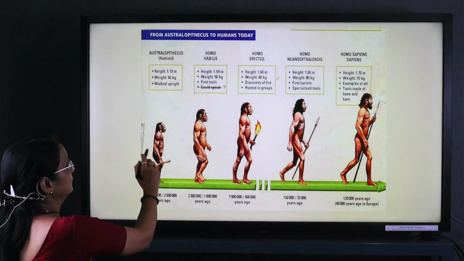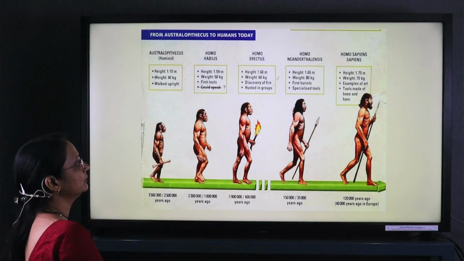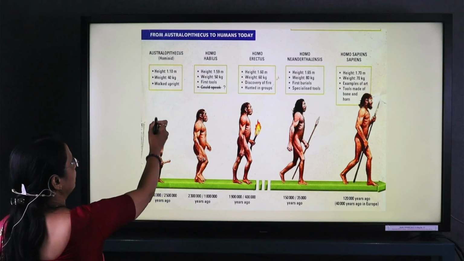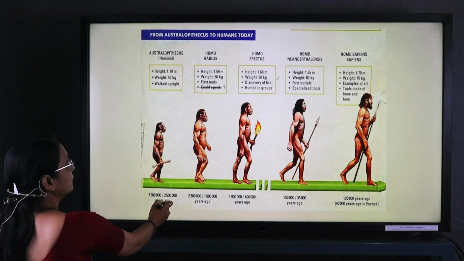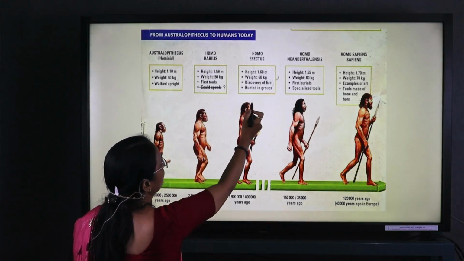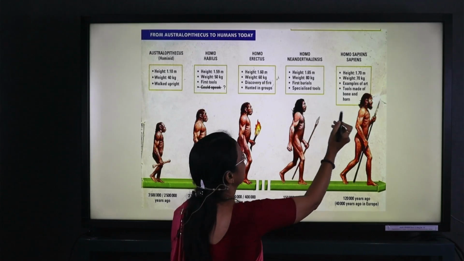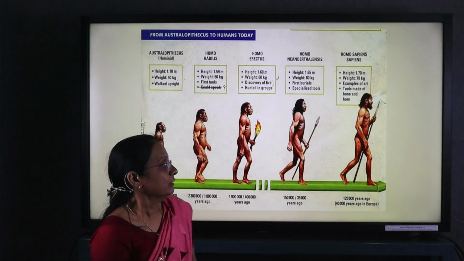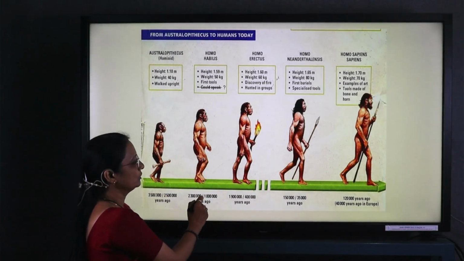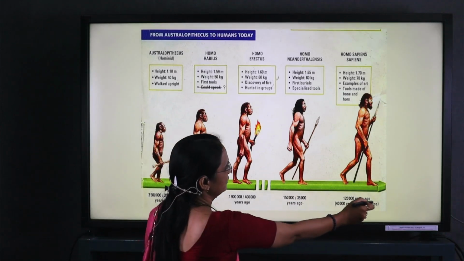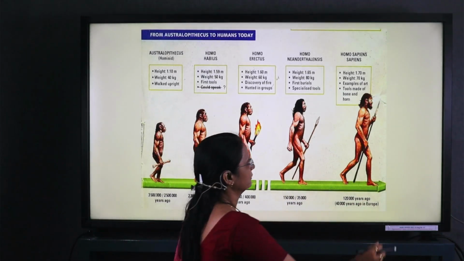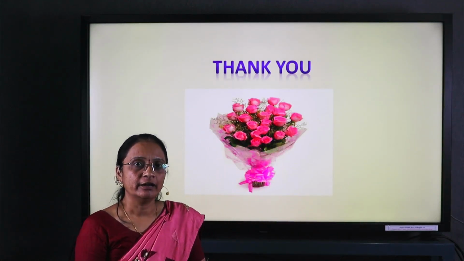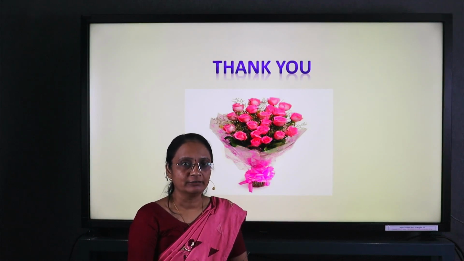This diagram indicates the line of human evolution: Australopithecus, Homo habilis, Homo erectus, Homo neanderthalensis, and Homo sapiens, which is called the modern man. It also shows the increasing cranial capacity in a stepwise manner. Now, this is about the origin and evolution of life. Thank you.